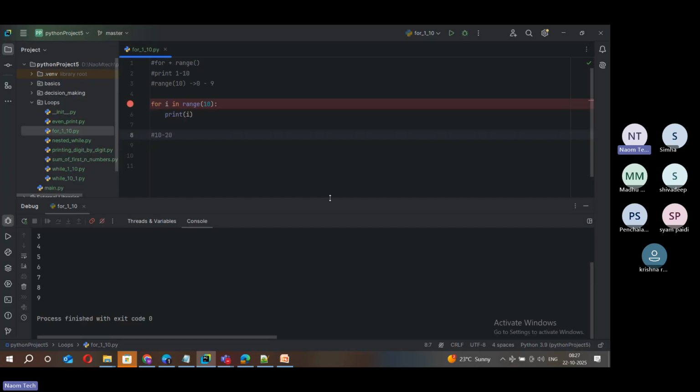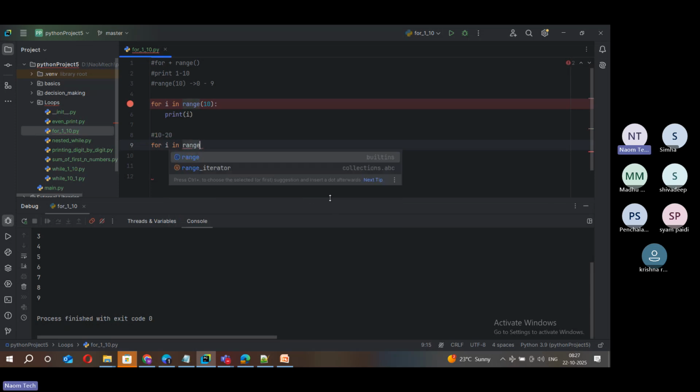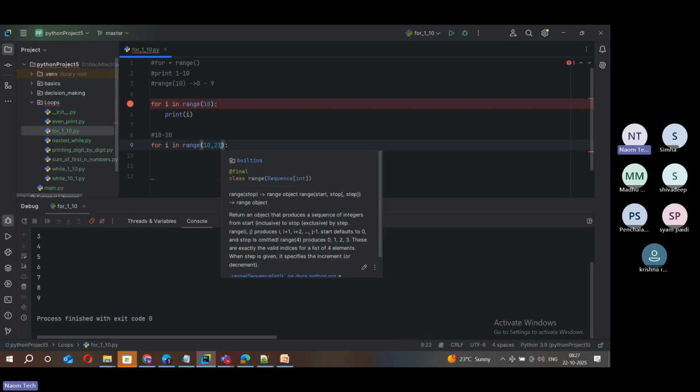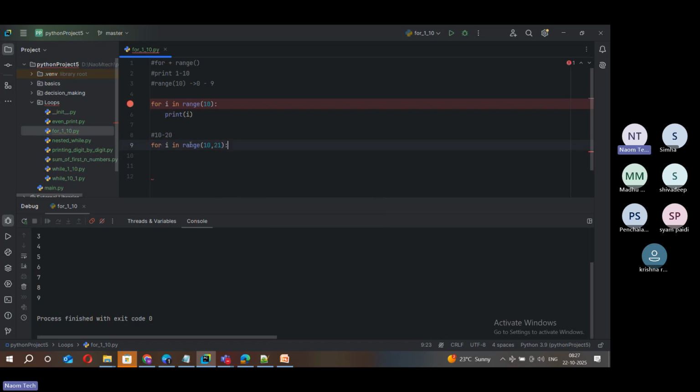You can see it's very simple. See here, for i in range of, what is the start I should pass here? Start is 10, and if you want till 20, you pass 20. You got it right. If you want to print numbers from 10 to 20, then start should be 10 and end should be 21. Why 21? Because this end is exclusive here. If you pass 21, it takes up to 20. If it is n, it takes up to n minus 1. Got it? So it's so simple.